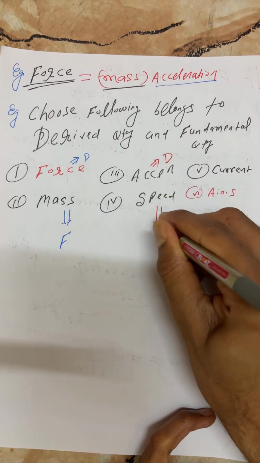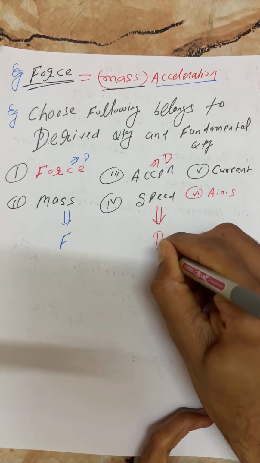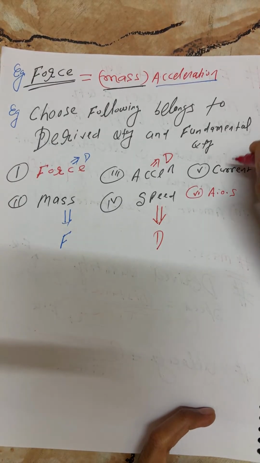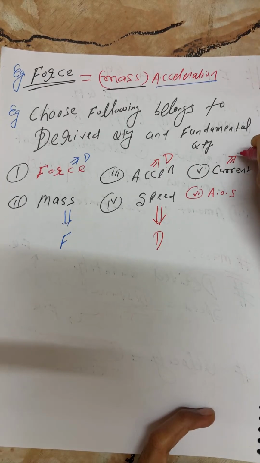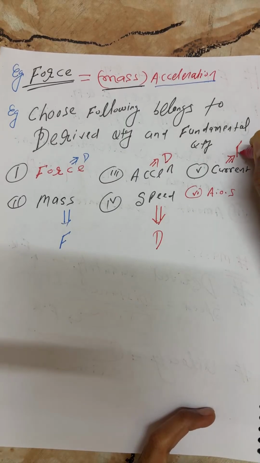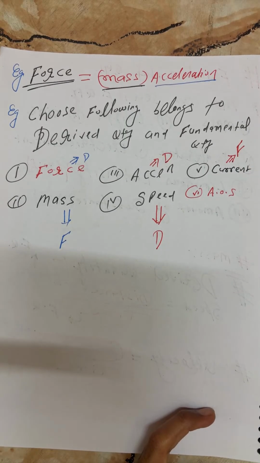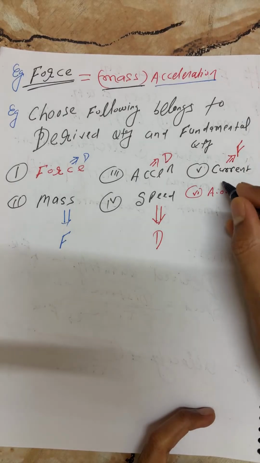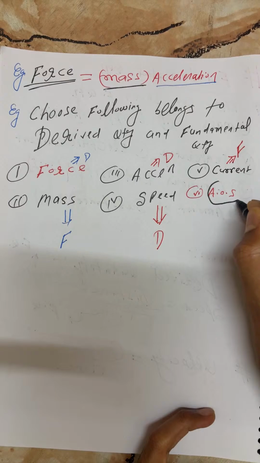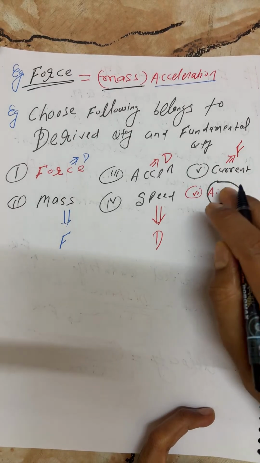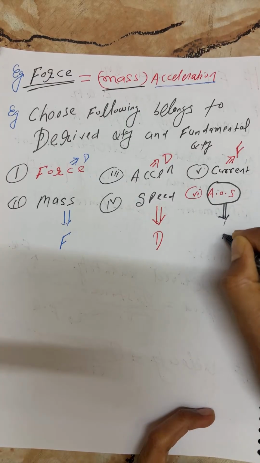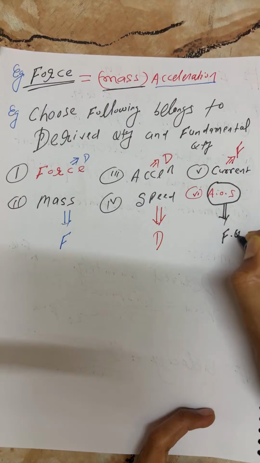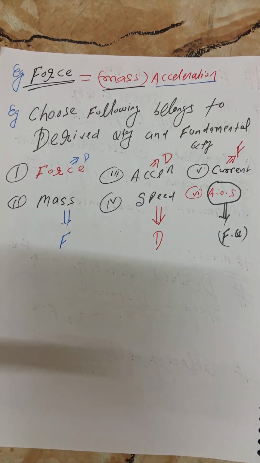Speed, as I explained, is distance upon time, so it is a derived quantity. Current, as I said, there are 7 fundamental quantities, so current also belongs to the fundamental quantities. Now, what is amount of substance? As I said, there are 7 fundamental quantities, and amount of substance is one of them. So amount of substance also belongs to the fundamental quantities.